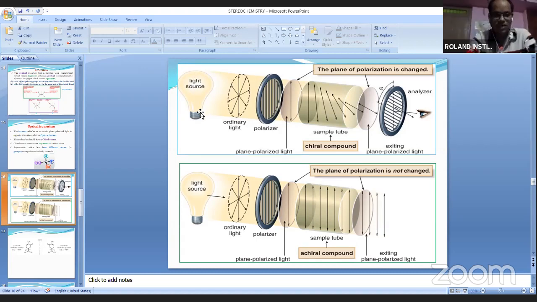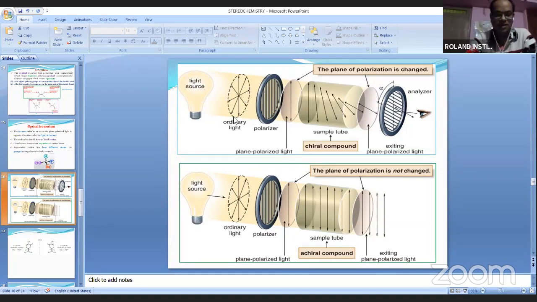So this is your general ordinary light, okay? This is your plain ordinary light, which has multiple wavelengths.